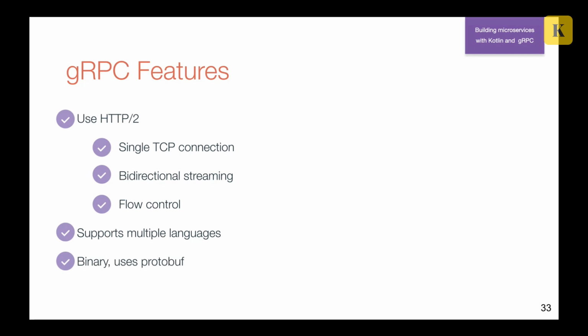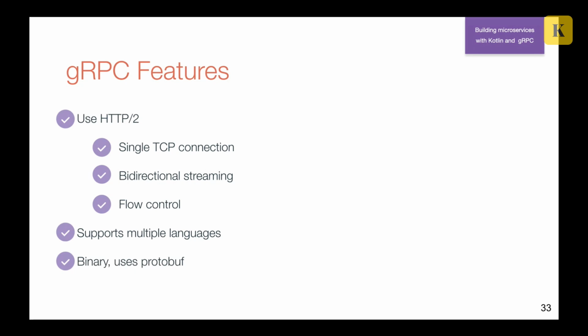And then finally, I think one of the most important things is that gRPC is binary. Why is it binary? First of all, because HTTP2 is a binary protocol. HTTP1 sends strings via the network, and HTTP2 sends bytes via the network. And bytes are cheaper, of course.